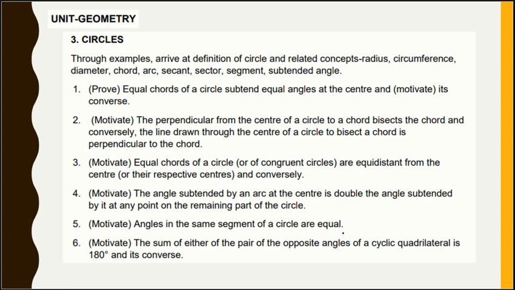Equal chords of a circle are equidistant from the center. The angle subtended by an arc at the center is double the angle subtended by it at any point on the remaining part of the circle. Angles in the same segment of a circle are equal. The sum of either pair of opposite angles of a cyclic quadrilateral is 180 degrees, and vice versa. These are the syllabus present in the second term from the chapter Circles.